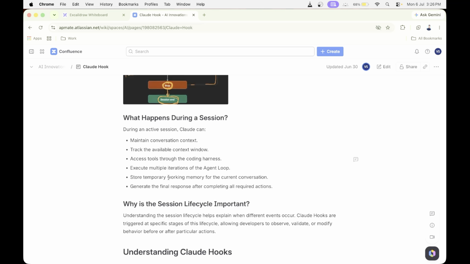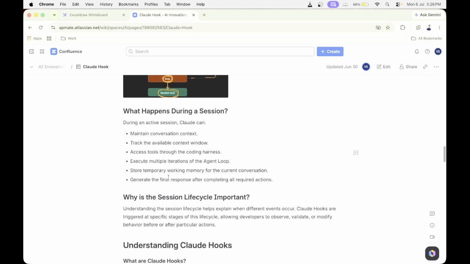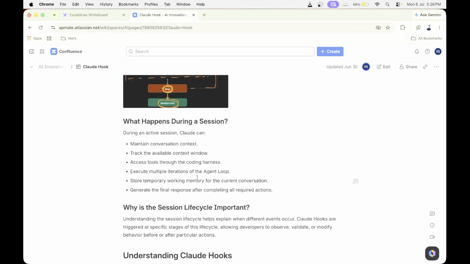Throughout this process, Claude also maintains temporary working memory. This helps it keep track of the intermediate steps and information while solving your task. This memory exists only for the current session. Finally, after completing the necessary actions, Claude generates the final response and returns it to the user. That's all about what happens during a session. We will mark it as done, guys.